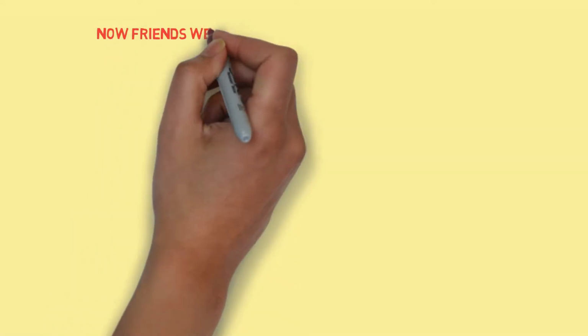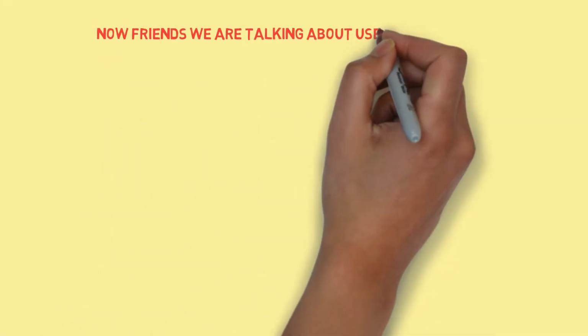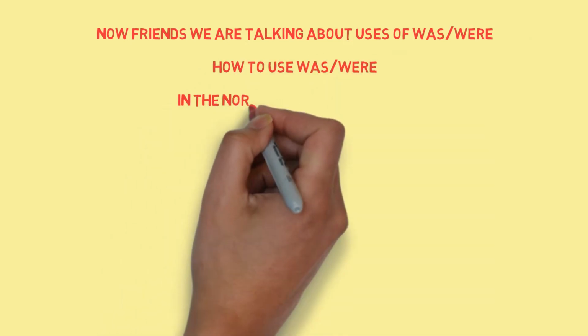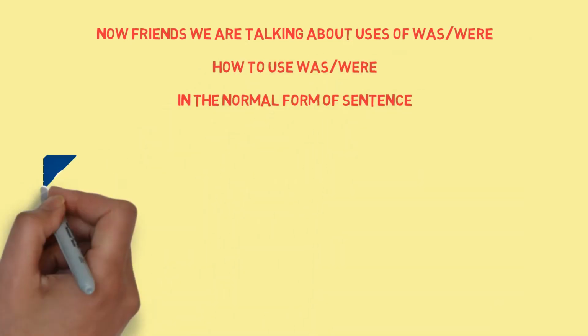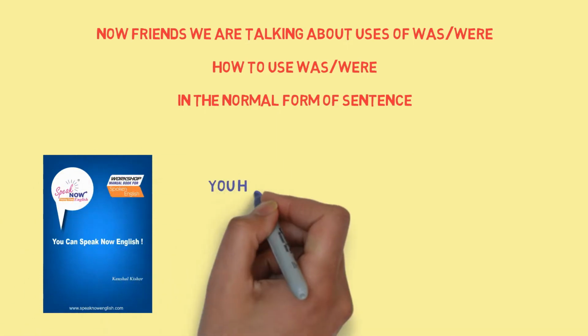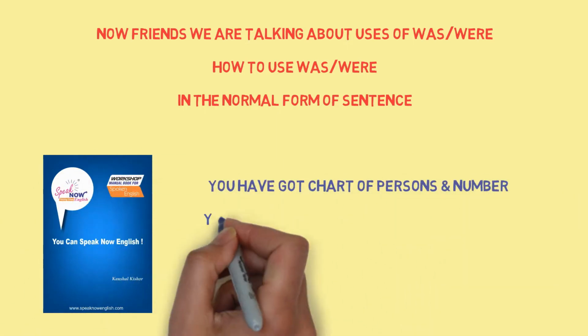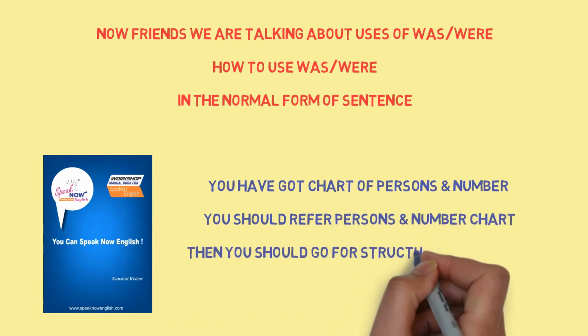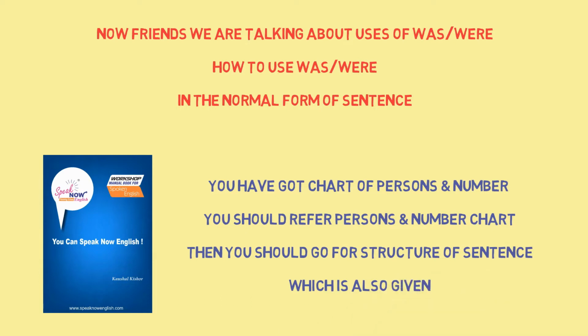Now friends, we are talking about uses of was, were, how to use was, were in the normal form of sentence. In the workshop manual book, you have got the chart of person and number. You should refer to the person and number chart. Then you should go for the structure of sentence, which is also given.